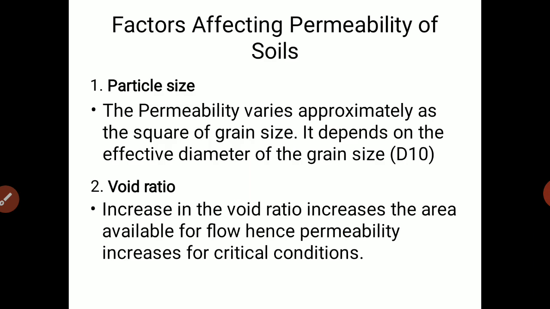So in cases where we have a greater void ratio, there are more chances of the soil having higher permeability. So void ratio plays a very important role in its relationship with permeability.